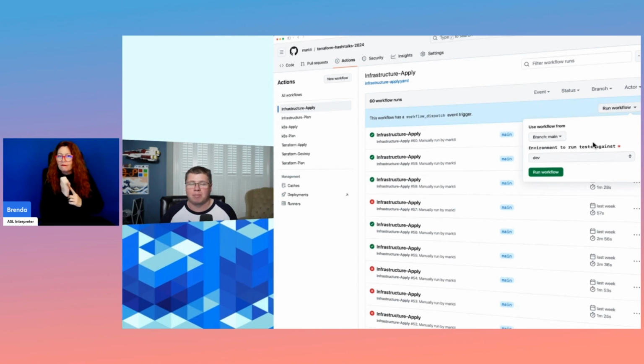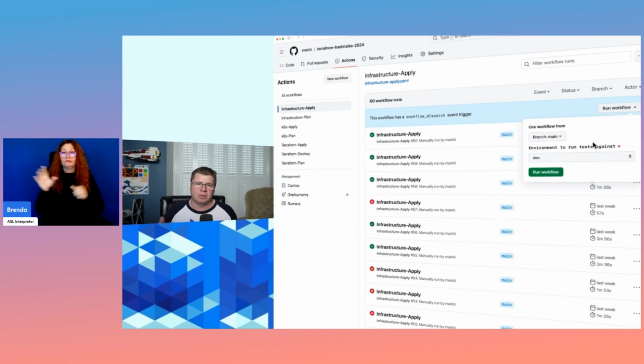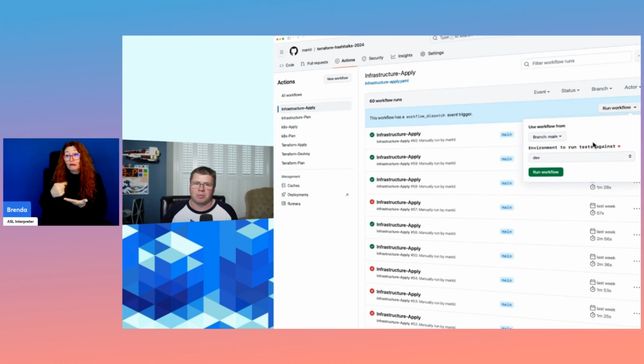But if I were working on a team, I'd probably set this up with some Git flow around it, such that the pull requests trigger a plan on the correct environments, and a merge into a well-known branch like main or develop is going to trigger the apply pipelines in a corresponding fashion. But for my lab environment, and just to kick the stuff around, and also for you to kick the stuff around, it's a good way to have more control over when things get executed. So definitely check it out, and I would love to hear your feedback if there's anything I'm missing as well. And I'm always looking to learn more.